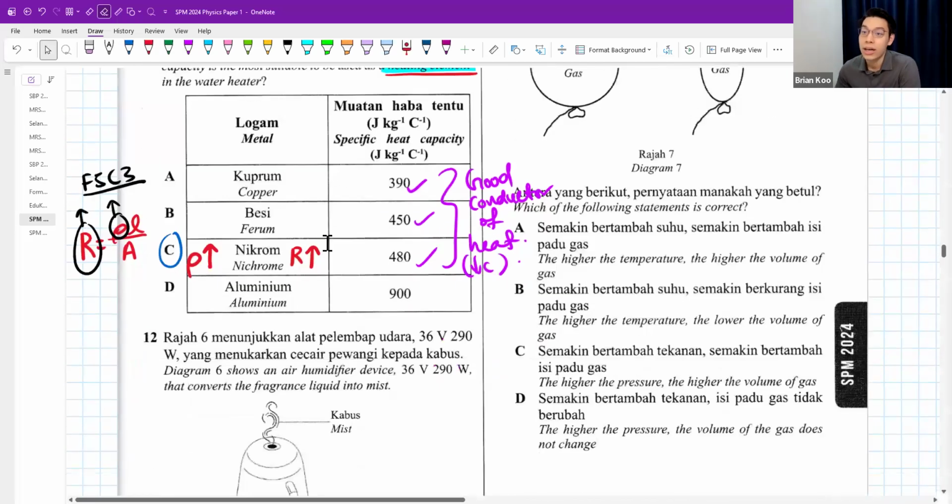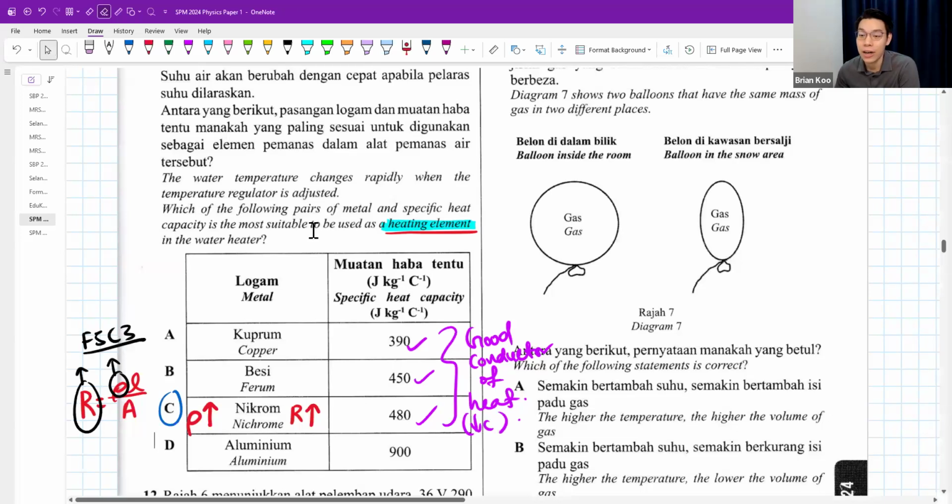So question 11 is a very popular concept from Form 5 Chapter 3. This one you must know. And another opposite one that you must know is copper. These two are very popular, nichrome and copper. Copper has one of the lowest resistivity, therefore very low resistance. So if you don't want a heating element, usually you would want a copper wire. For example, a connecting wire for a phone charger. You don't want to produce heat there. I want it to just have current flow, low resistivity, low resistance.